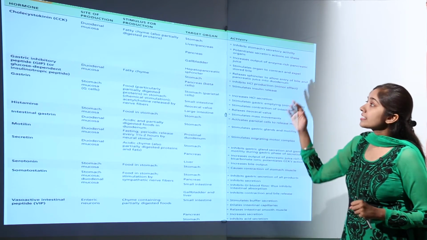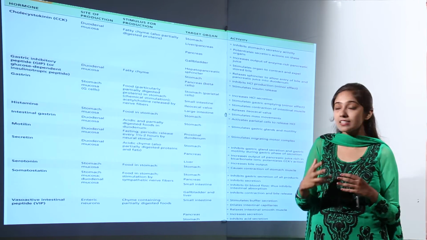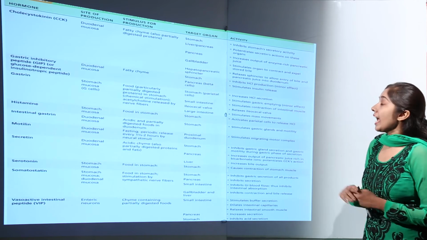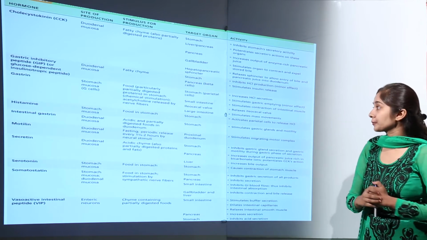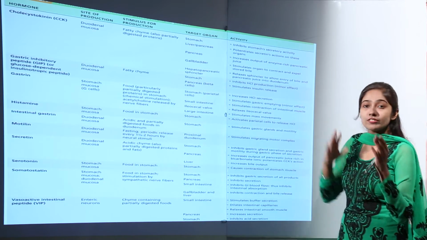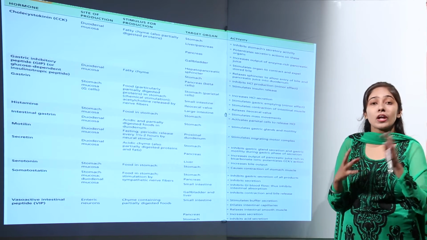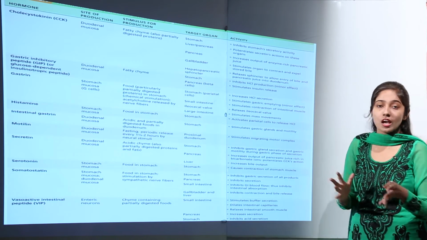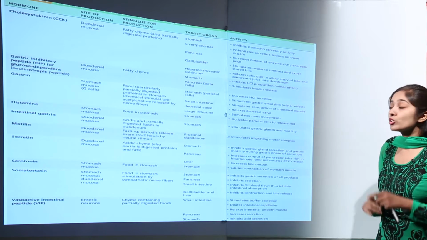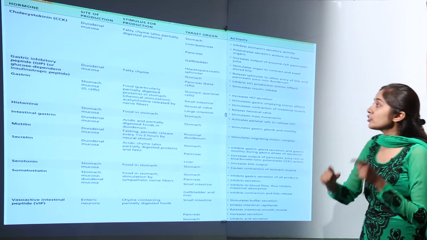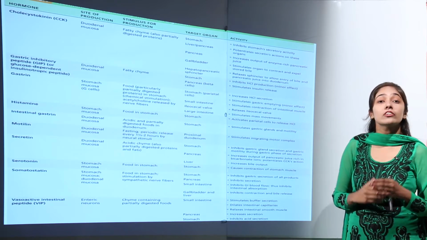Talking about GIP, it is also produced by the duodenal mucosa, the mucosal layer of the duodenum. The stimulus for production is again fatty chyme. If the chyme is rich in fats, then this hormone is going to be released, and the target organs are the stomach and pancreas, the beta cells of the pancreas. On the stomach, it inhibits HCl production, but this is the minor effect of this hormone. And on the pancreatic beta cells, it stimulates insulin release.